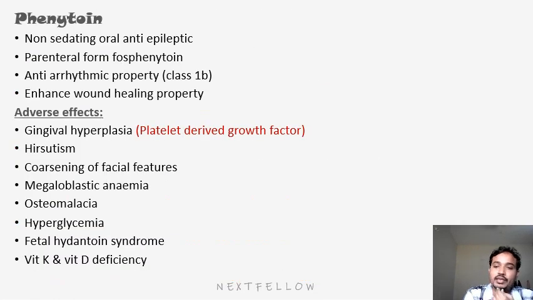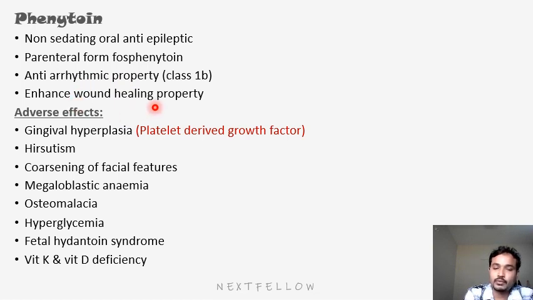First, the main one here is phenytoin. It is a non-sedating oral anti-epileptic drug. Epilepsy can be an emergency condition, so we need a parenteral form, and the parenteral form is phenytoin. It has an anti-arrhythmic property, class 1B. Next, it has an enhanced wound healing property.